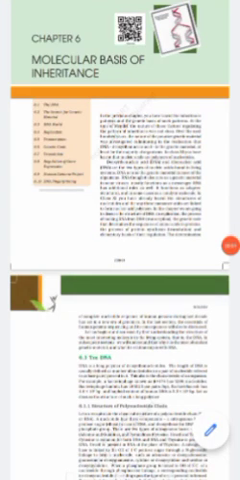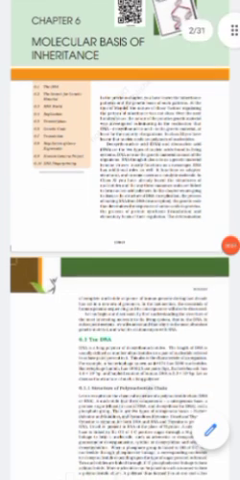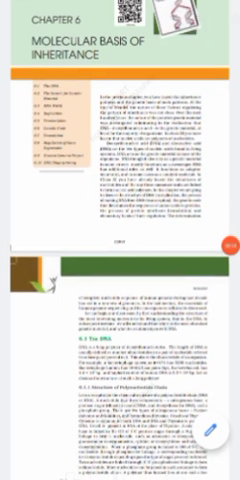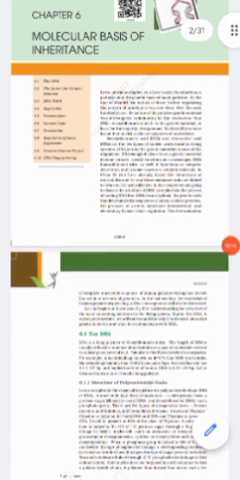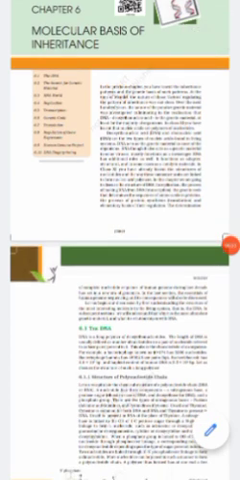Hello everyone, welcome. So today we will be discussing the molecular basis of inheritance. We have already learned how inheritance is taking place, and now we are going to study the molecular basis of that. If we think about it, it is the genetic material which is getting inherited. So is it the DNA or the RNA? Deoxyribonucleic acid is DNA, ribonucleic acid is RNA. These are the genetic material in all the organisms.